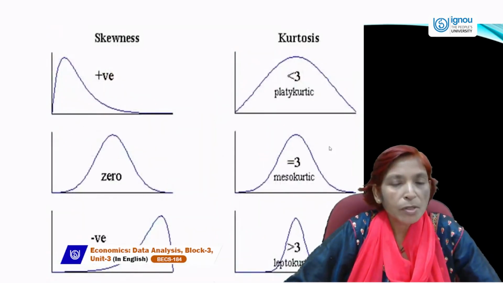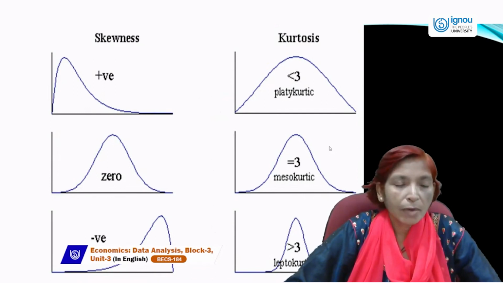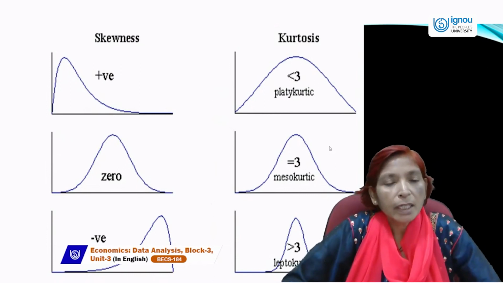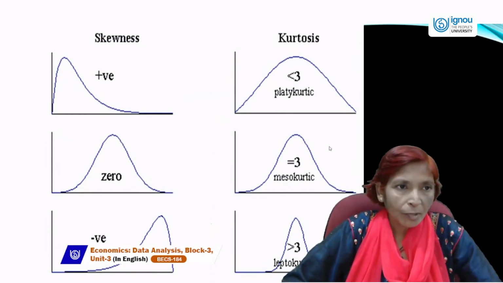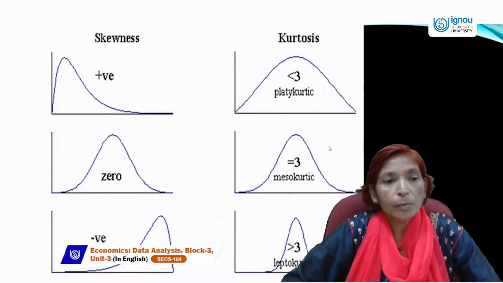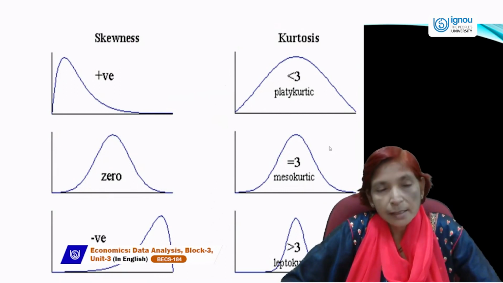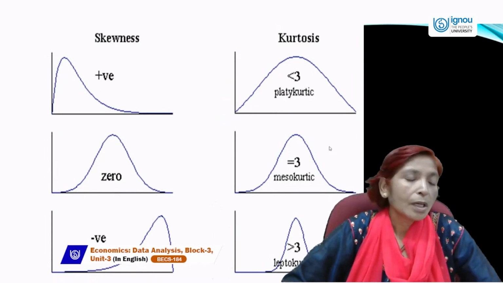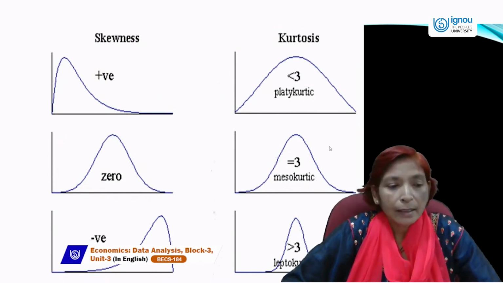Next, skewness may be positive, may be zero, may be negative. If the distribution is normal, it means there is no difference between the values of mean, median, and mode. If all the values like mean, median, and mode are equal, that is called zero skewness or normal distribution. And if the curve slope goes towards the x-axis, that is called positive skewness. And if the curve slope goes to the origin, that will be called negative skewness.